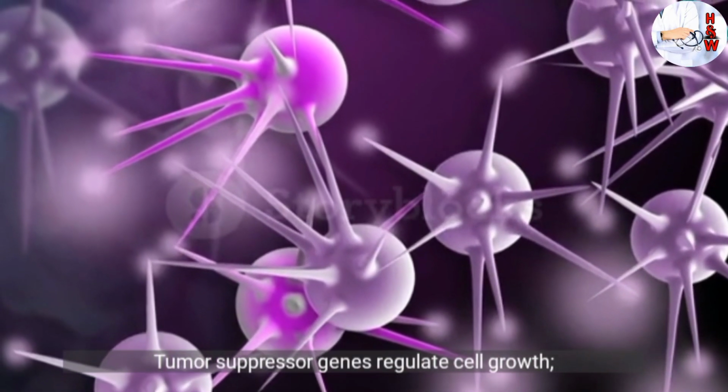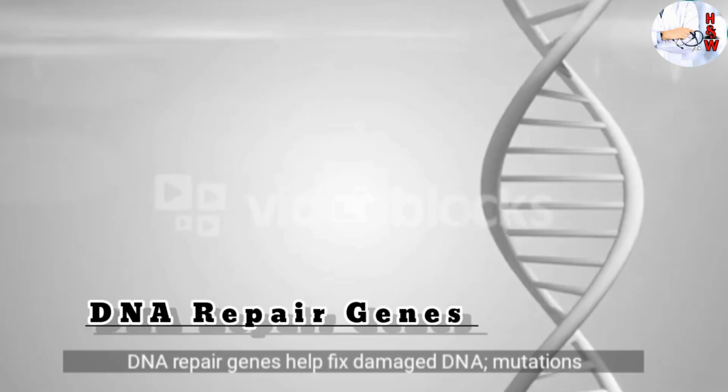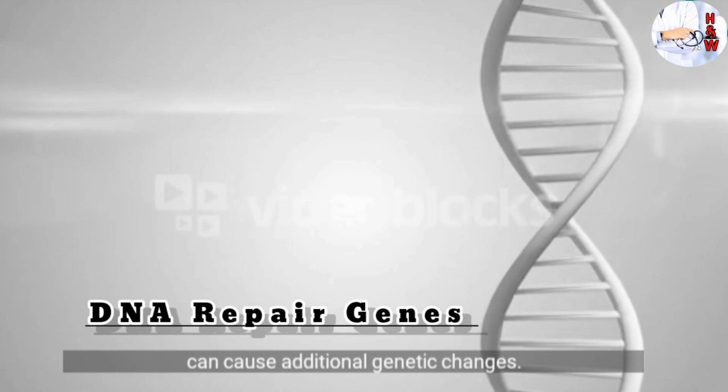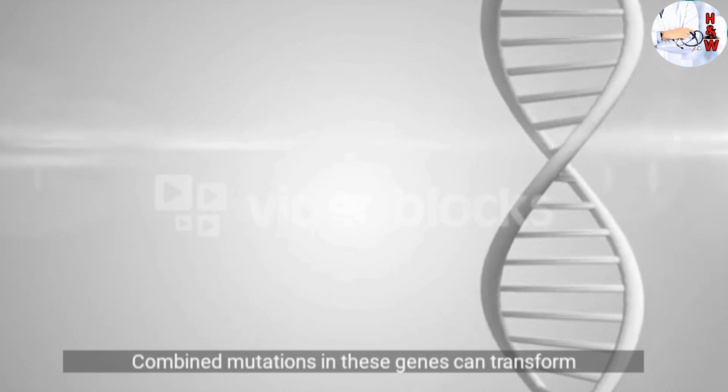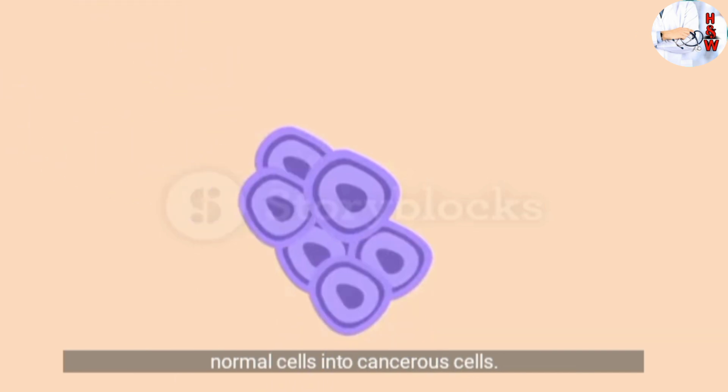Tumor suppressor genes regulate cell growth. Mutations can lead to uncontrolled cell division. DNA repair genes help fix damaged DNA. Mutations can cause additional genetic changes. Combined mutations in these genes can transform normal cells into cancerous cells.